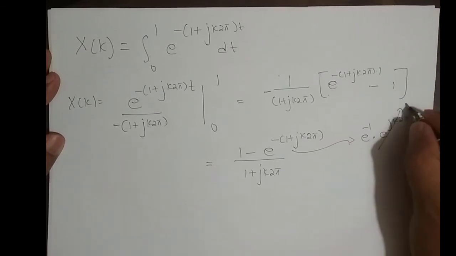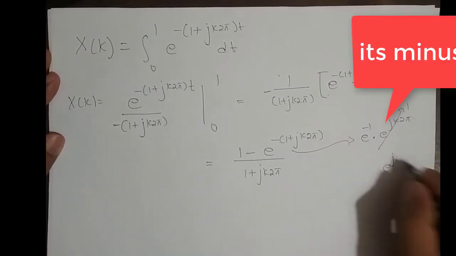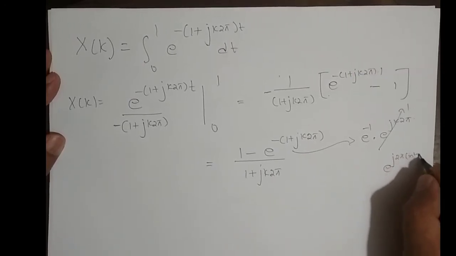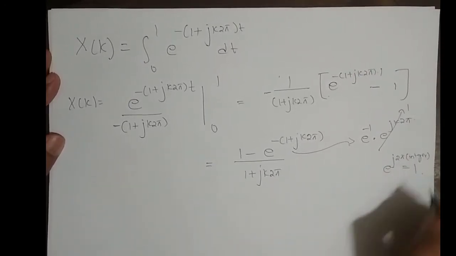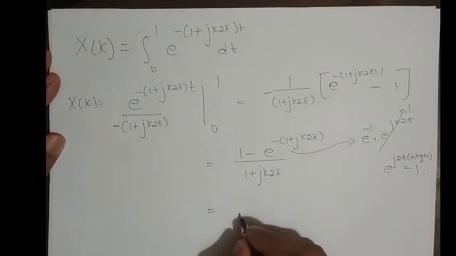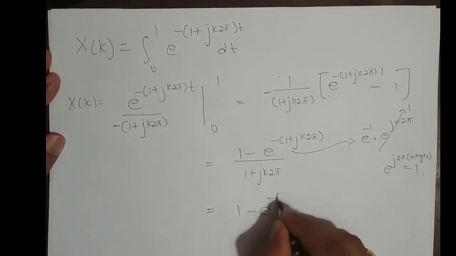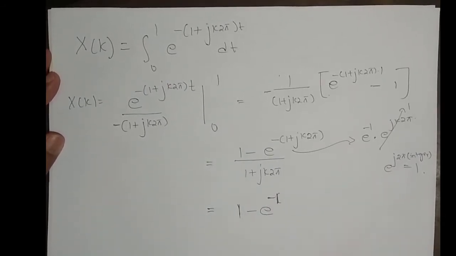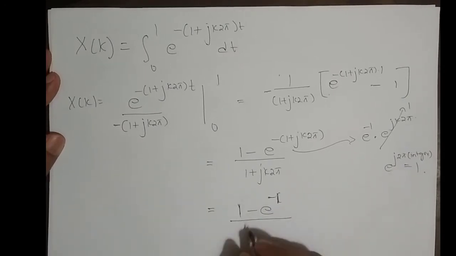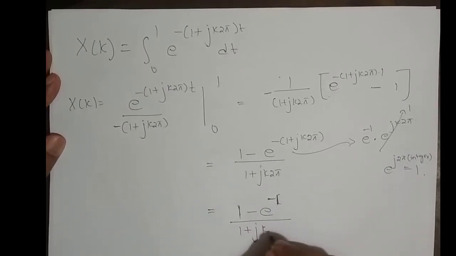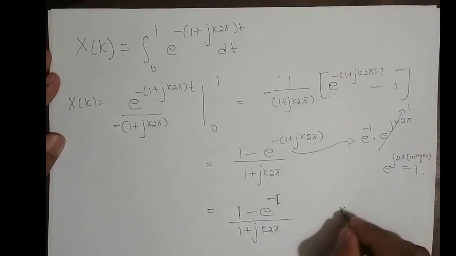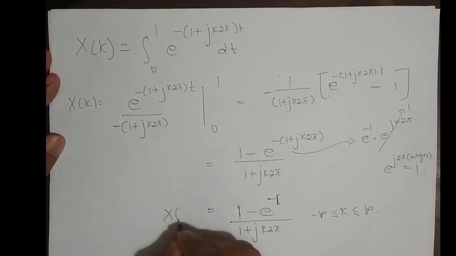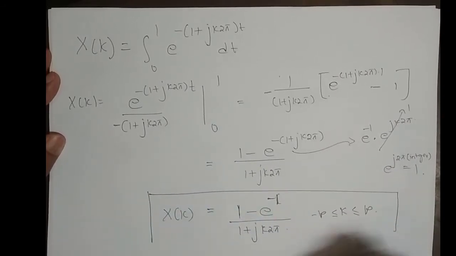And this is 1 actually, because e power j 2 pi multiplied with any integer is always 1. So I end up with 1 minus e power minus 1, whole divided by 1 plus j k 2 pi, and k is varying from minus infinity to infinity. So this is the Fourier series coefficient we have.